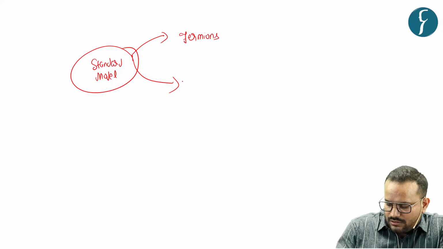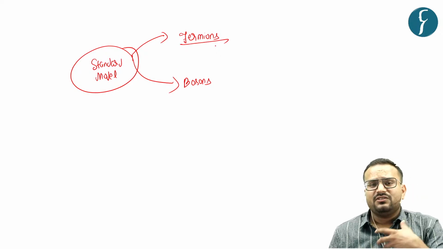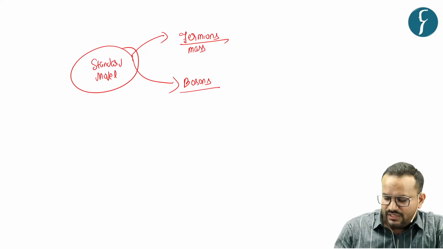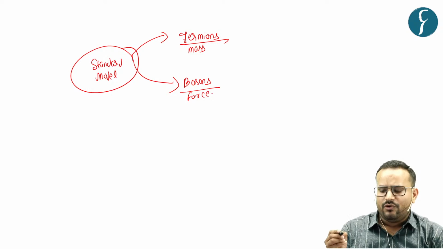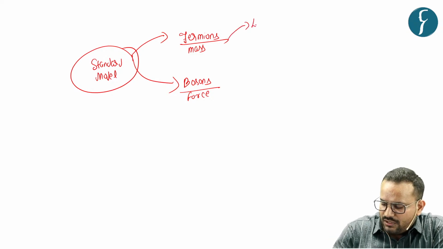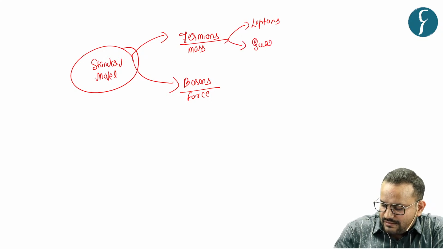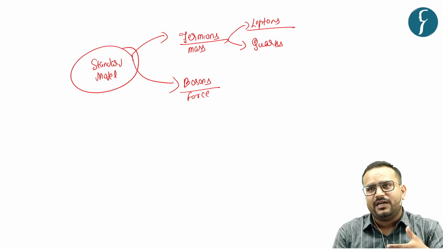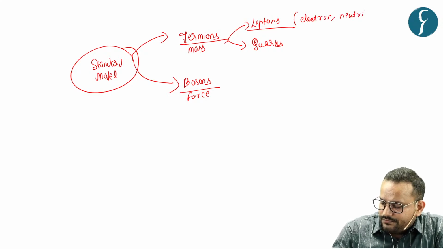fermions and bosons. Now, fermions are those particles that have mass, and bosons are those particles that basically characterize force. Under the fermions, you have leptons and quarks. Now, leptons basically exist in an independent form, in a single independent form. For example, electron, for example, neutrinos.